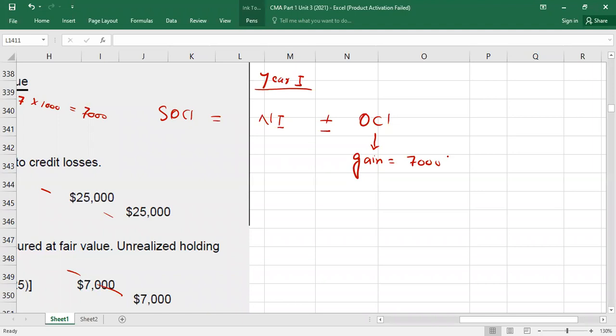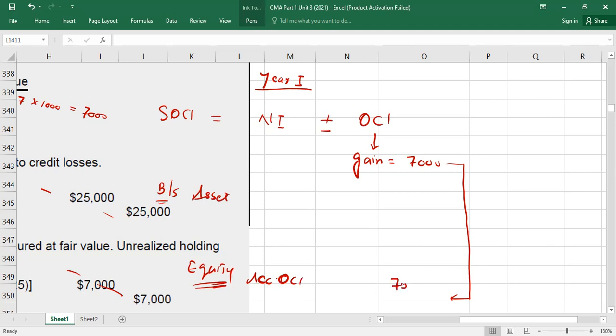Right. Now, guys, balance sheet. On the asset side and on the equity side. First, in equity, because in equity you have share capital, additional paid in capital, retained earnings, reserves, accumulated OCI. Under accumulated OCI, you will write here what? 7,000 positive value. Now move to the asset side.